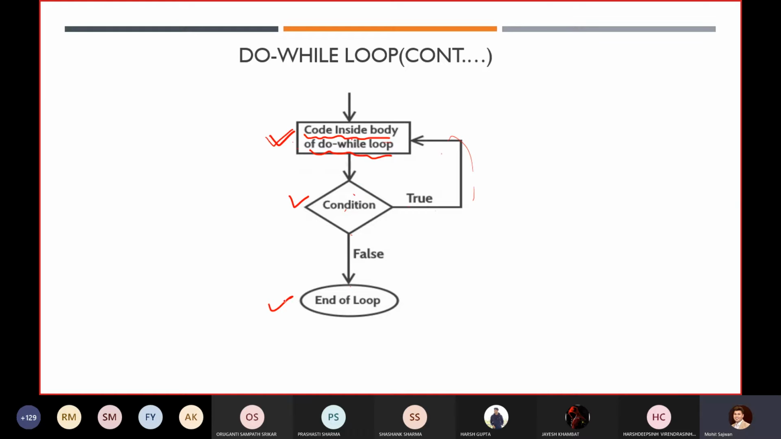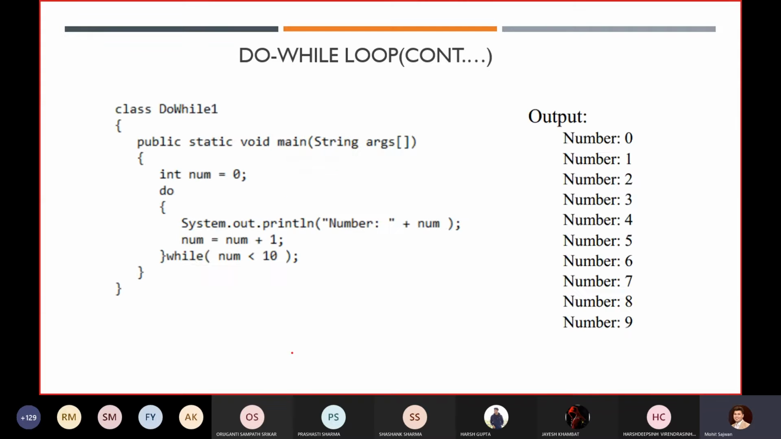If it is false, then we will end the loop. But you can see it over there. At least we are executing this loop one time, even though the condition is true or false. If it is true, then multiple times we will execute the statements inside the body of the do while loop. Otherwise, we will end our loop. So this is just an example.